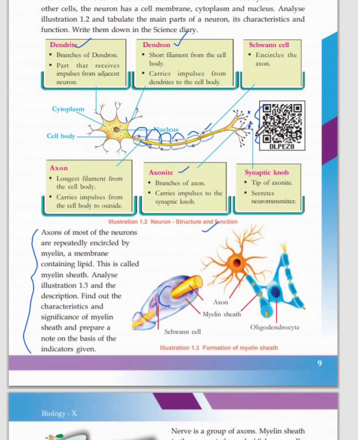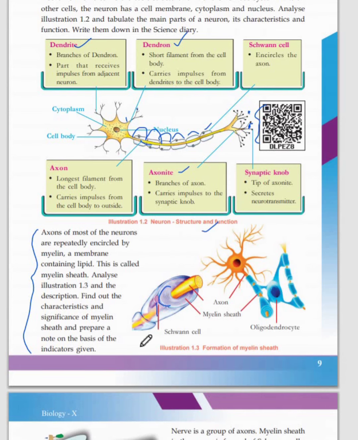The axon enters the axonite, and its tip is called the synaptic knob. The tip will release the impulse in the form of a neurotransmitter, which carries it to the next neuron and reaches the whole nervous system. In most neurons the axon is repeatedly encircled by a very thick membrane containing lipid, and that membrane is called the myelin sheath.